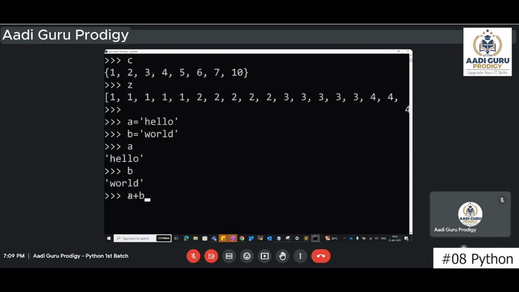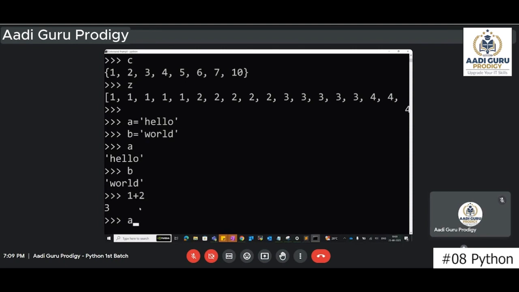Generally, if you do A plus B, what we know till now is addition, meaning I am adding A and B. But here, A is not a number and B is not a number. They are strings. Earlier, if you wanted to perform addition, 1 plus 1, both are numbers, and on numbers the plus works as addition.